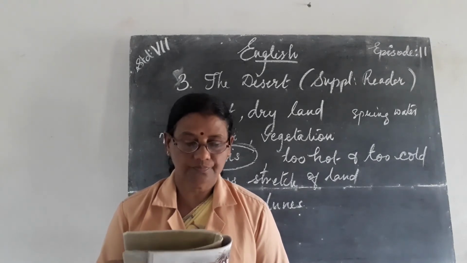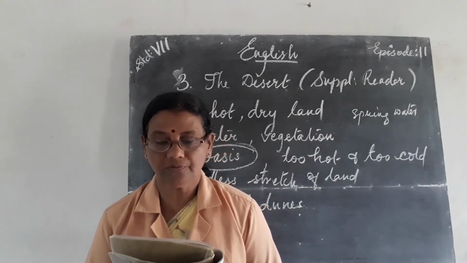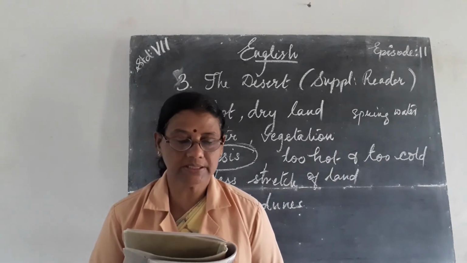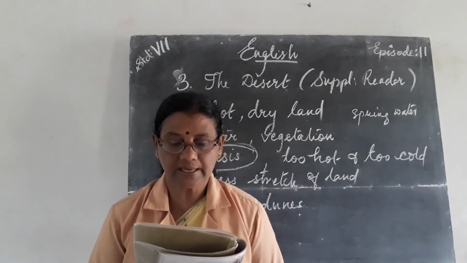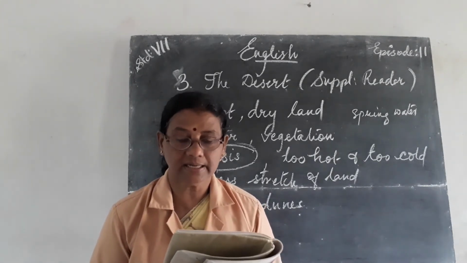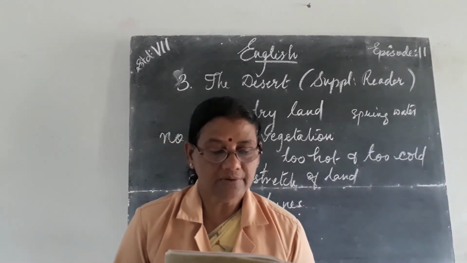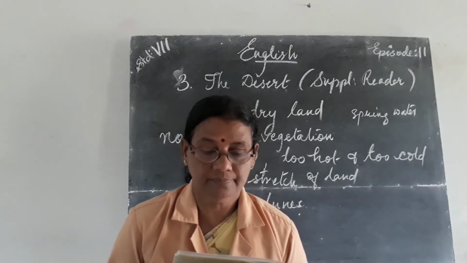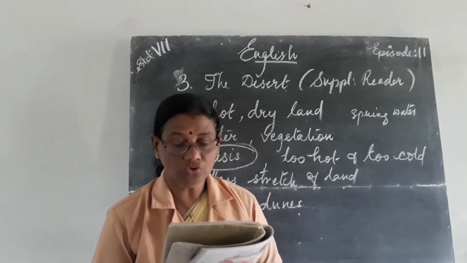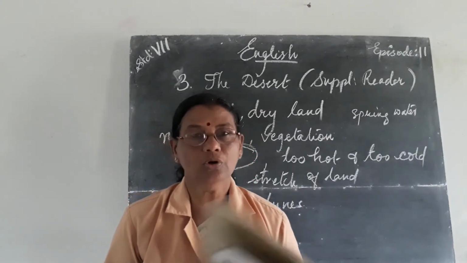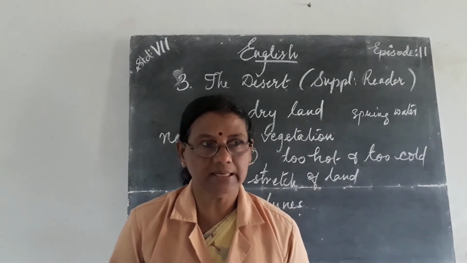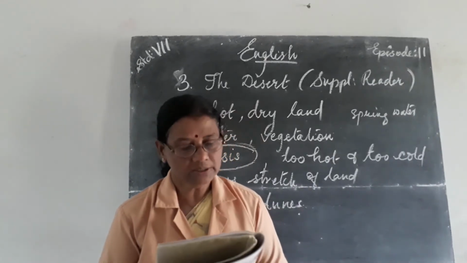Match the phrases on the left in the following box with those that occur in the text. An endless stretch of sand: it is nothing but sand as far as one can see. Waterless and without shelter: no water and no shade. That means no water, and no plants or trees to give shelter.